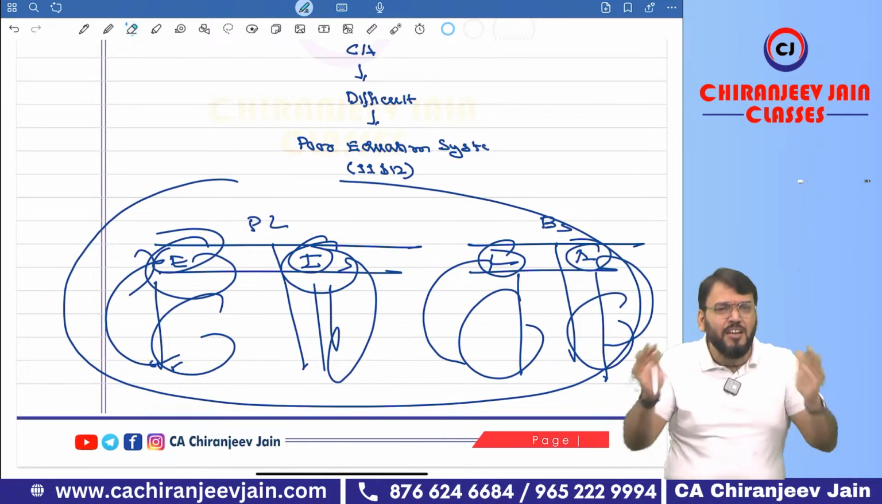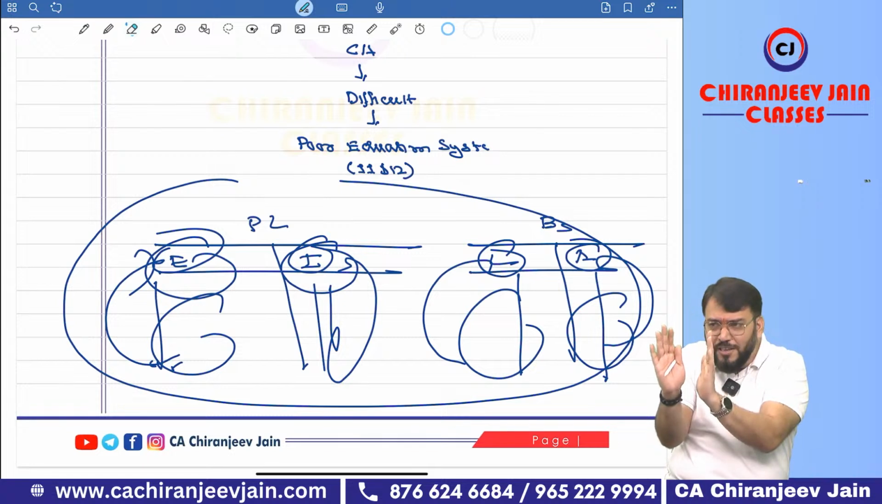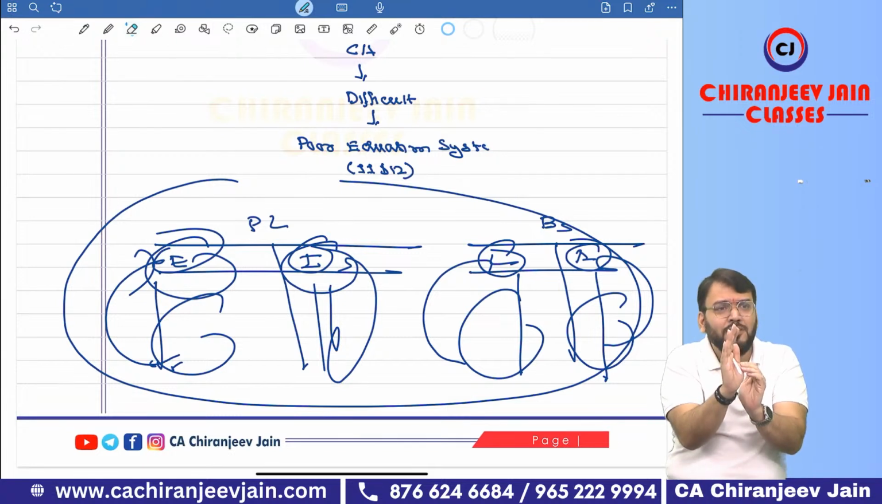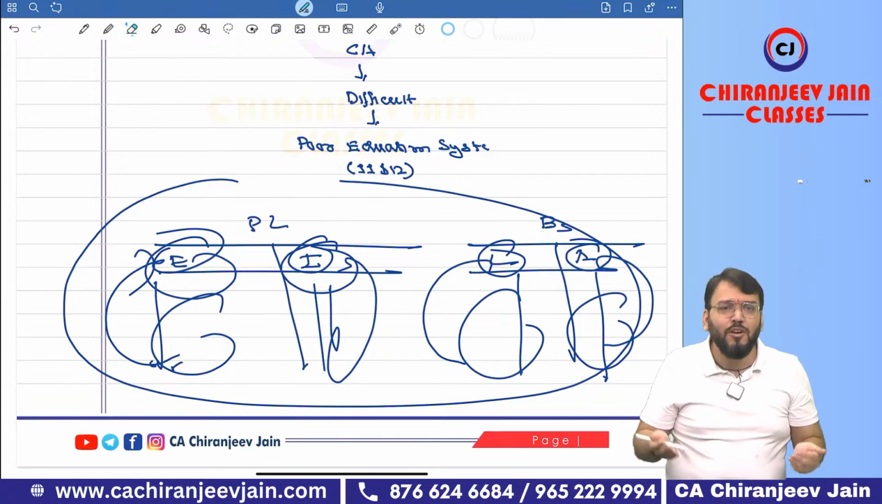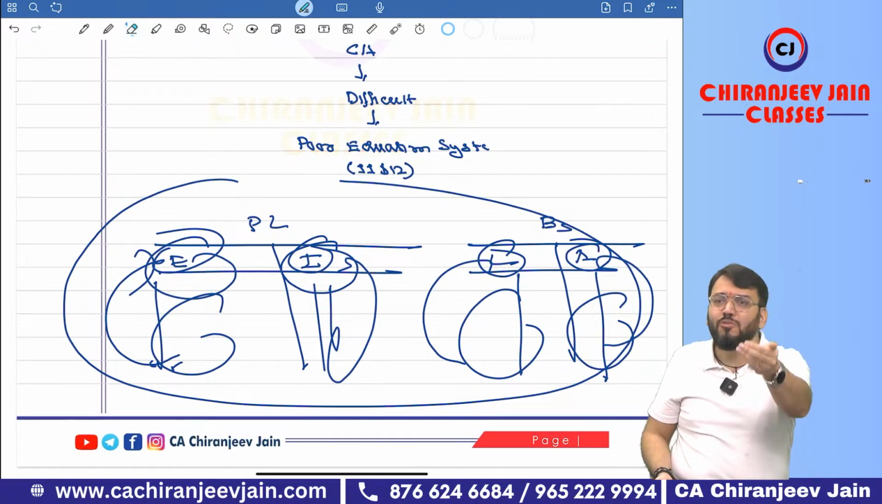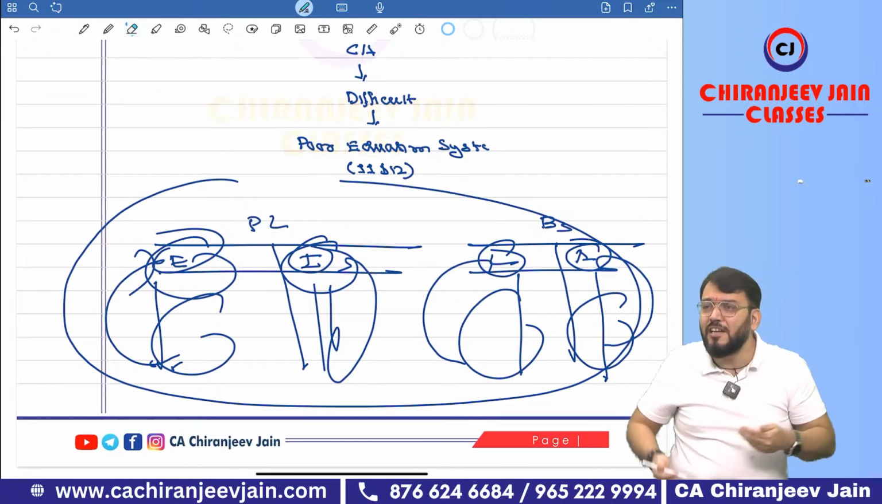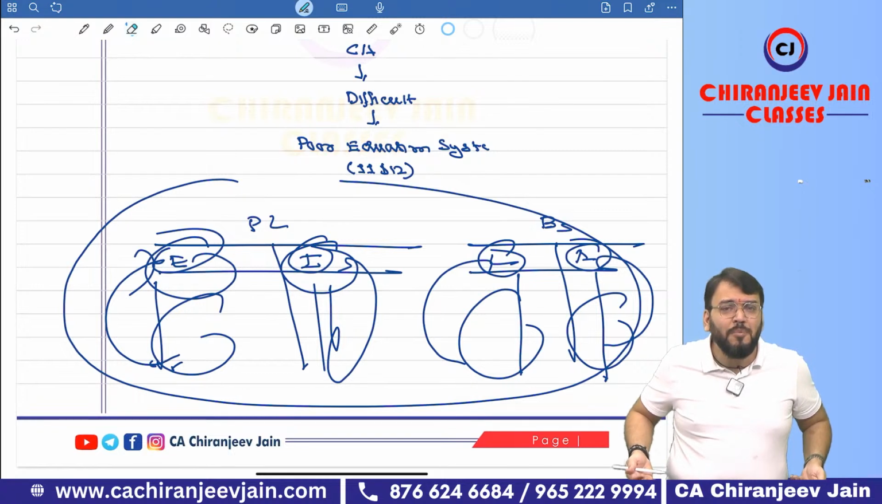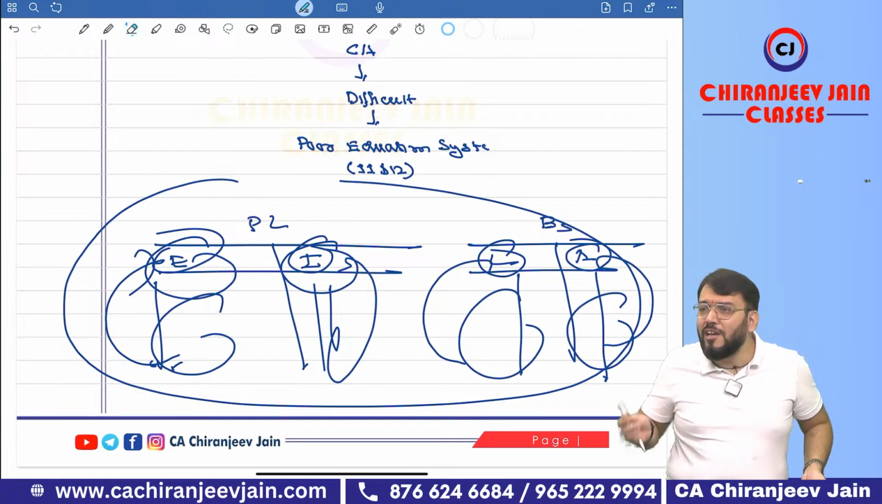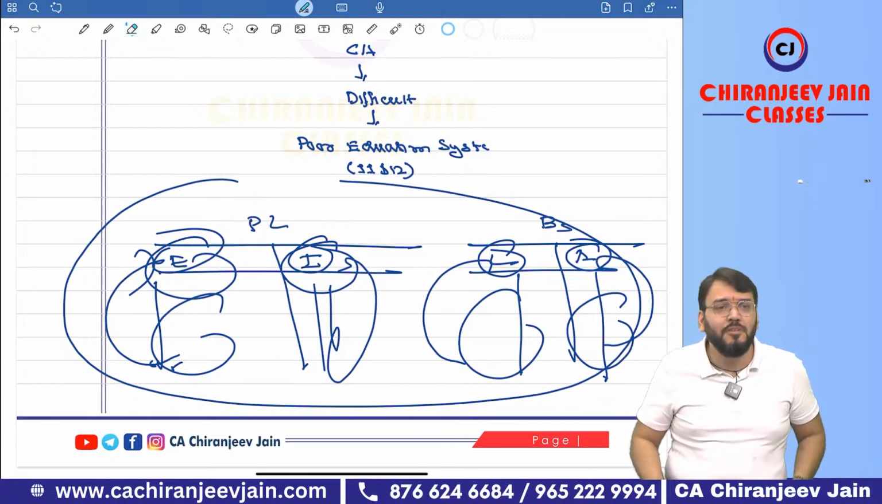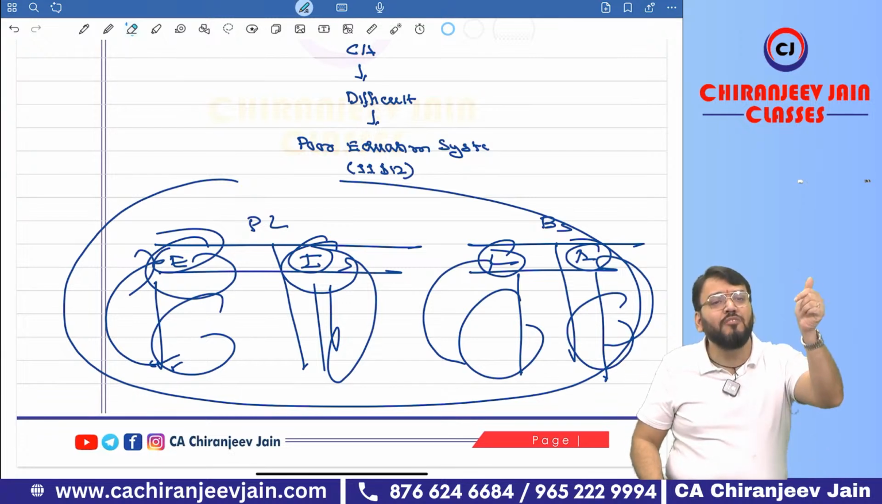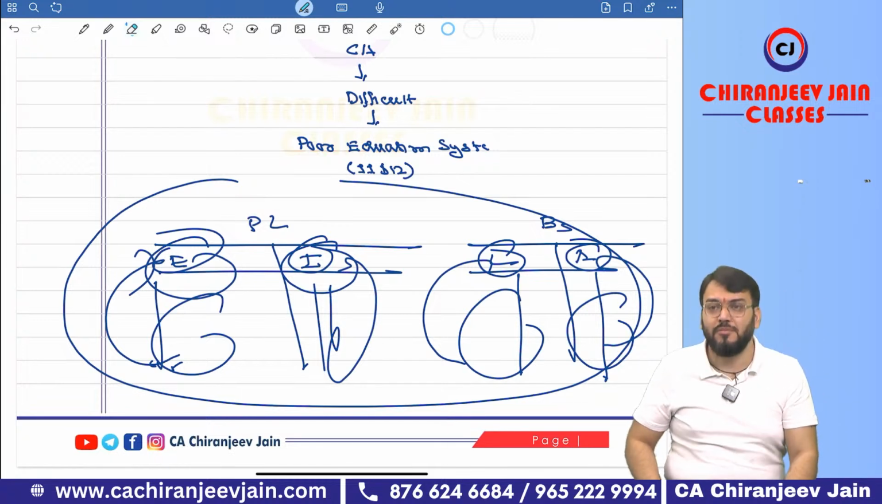Students nowadays say, sir, teach only that much which will come in the exam. Why are you teaching everything? Arey bhai, you want to become a CA, you want to go to the Indian market and say that I am a chartered accountant. You should have the highest knowledge. I have never understood why you want to learn only that thing which will come in the exam. Why don't you want to study that thing which will not come in the exam? Because that will also be important from your CA point of view.